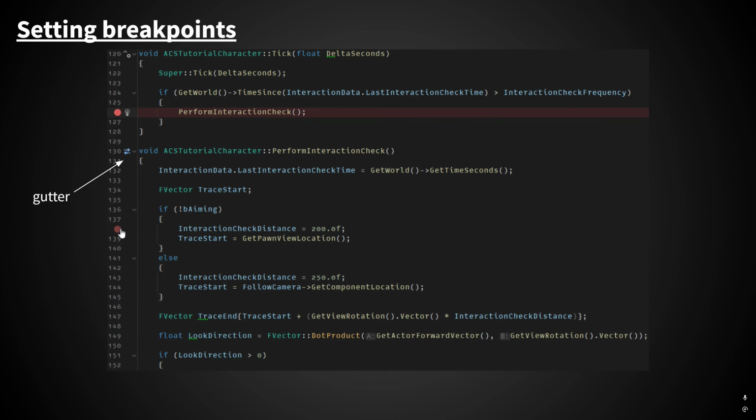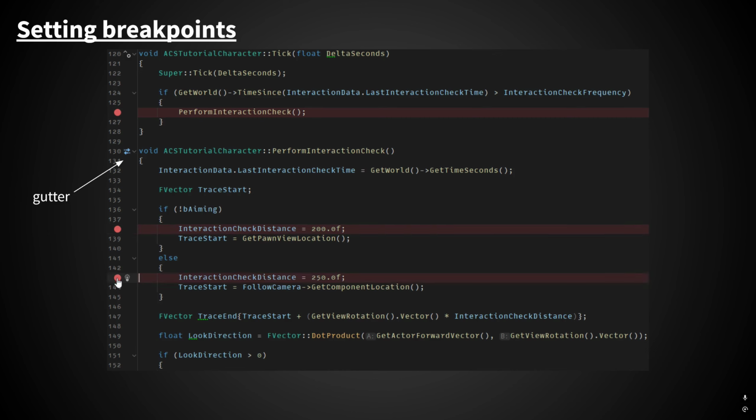Here's a quick animation of what it looks like to set a breakpoint. The region on the left next to where the line numbers are in an IDE, you'll usually hear that being referred to as a gutter. It's just an area that is typically used for small status indicators and other things like that. In this example I'm showing you here from Rider, you can see that they used it for some icons that give you some information. The little icon with the two arrows is just a convenience thing Rider adds that lets you, if you click it, go to the declaration of the function, so it'll just jump to the header file.